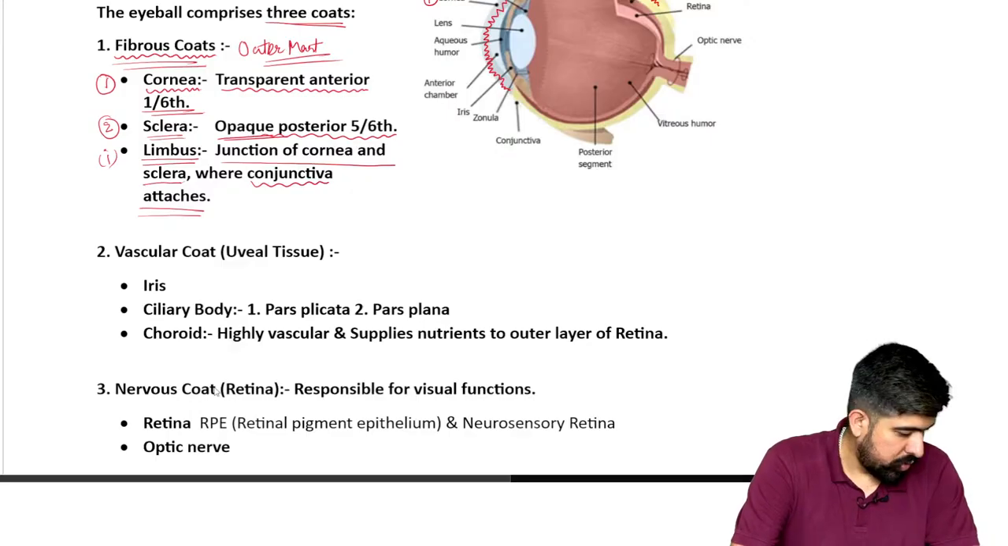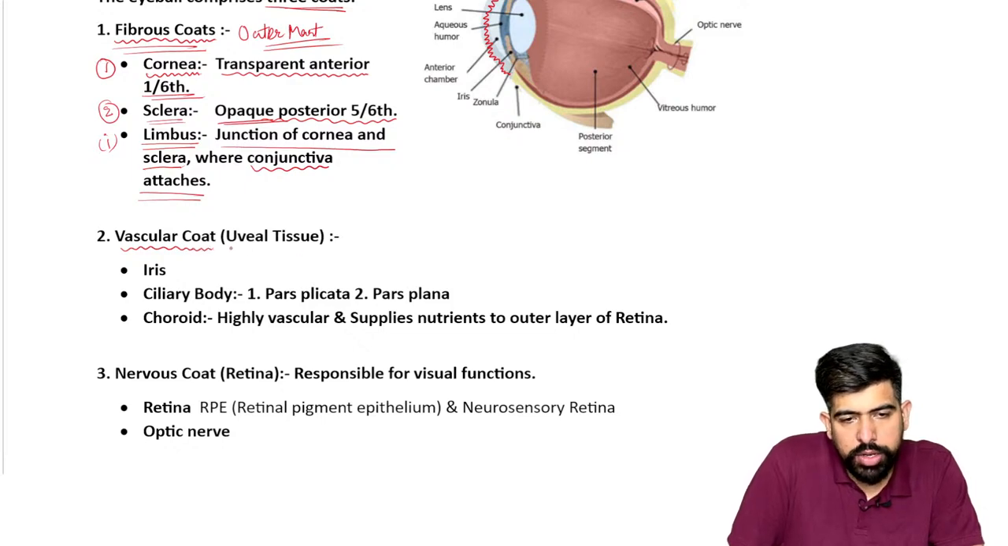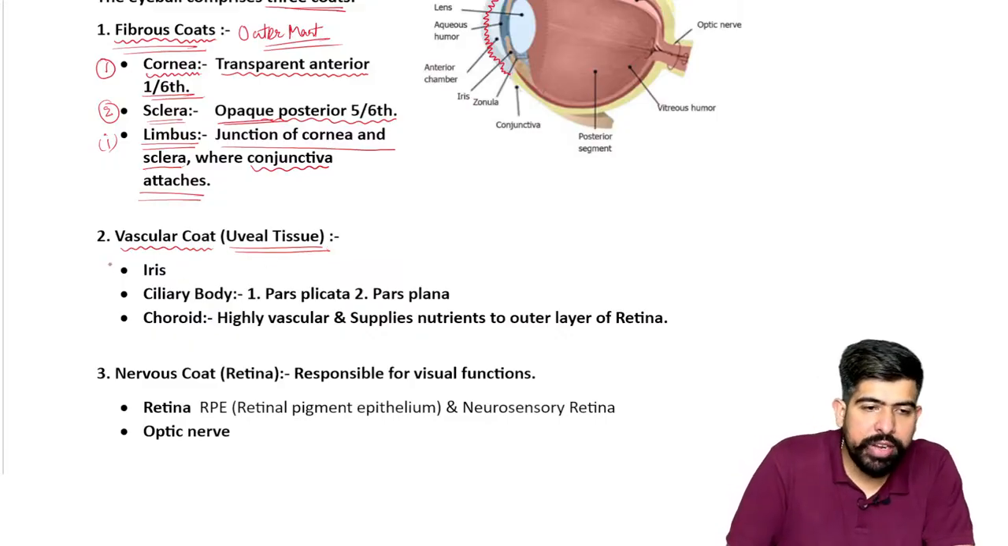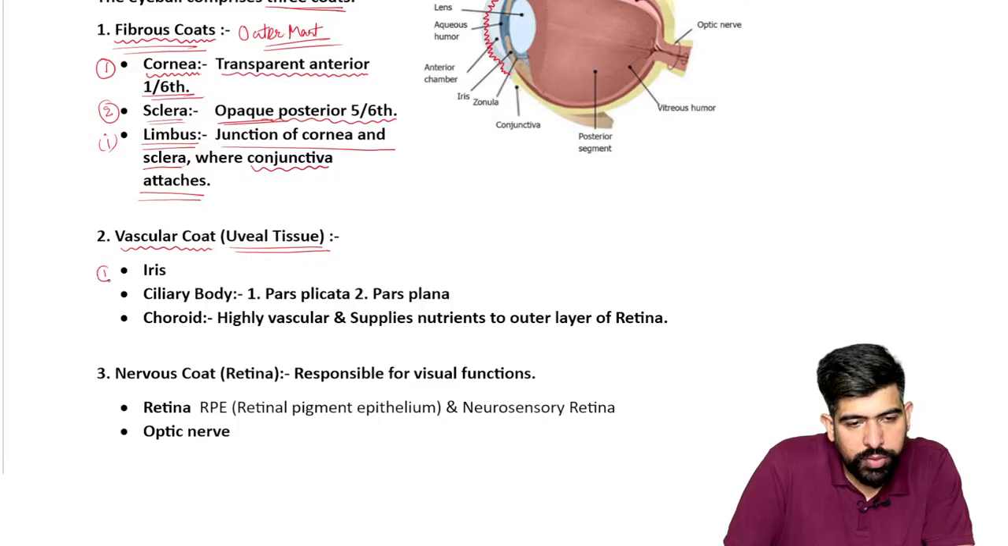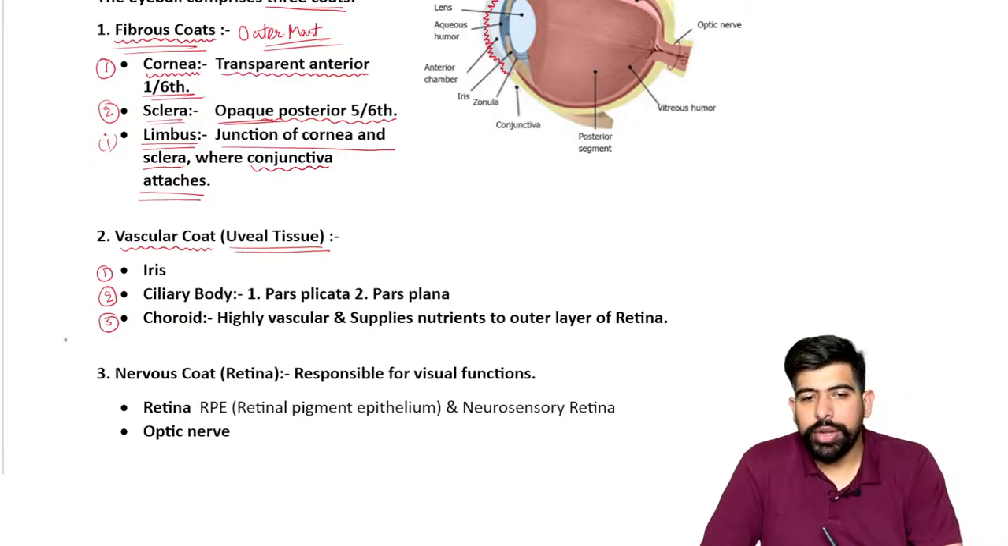Now, moving forward, the vascular coat. What are we going to see in the vascular coat? It is also known as, guys, your uveal tissues. And what we have in this structure, again, we have three structures over there. The first, iris, second, ciliary body, and the third is your choroid.